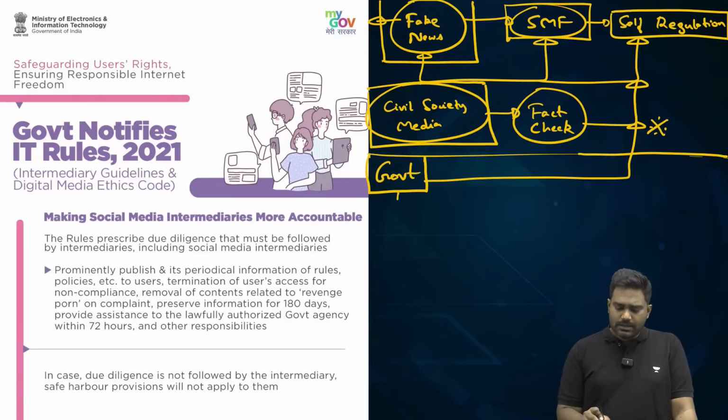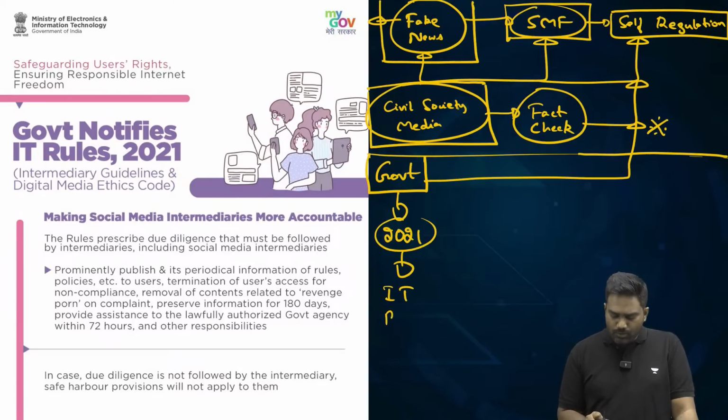So Government of India in 2021 introduced the new IT rules under the IT Act of 2000.